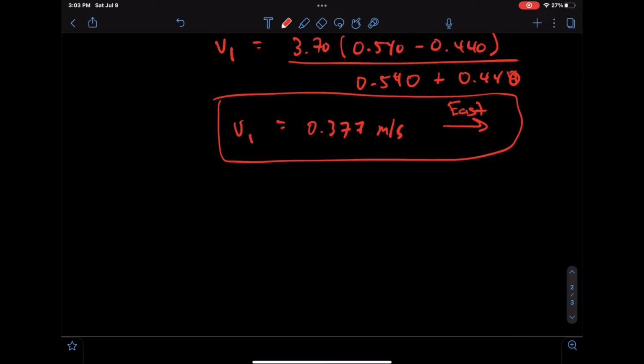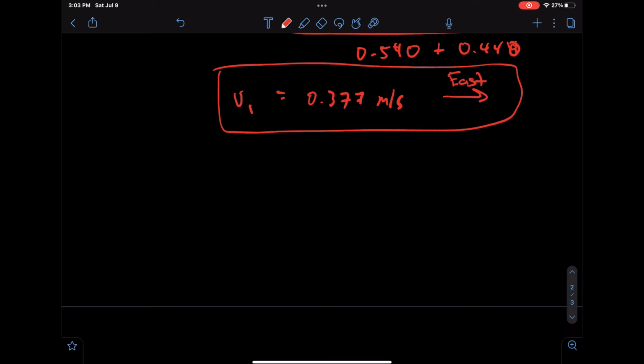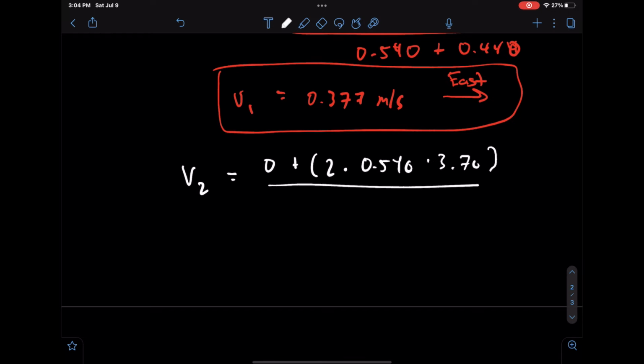For the second part, we'll use the same equation. So v2 will equal 0 plus 2 times 0.540 times 3.70, divided by 0.540 plus 0.440.